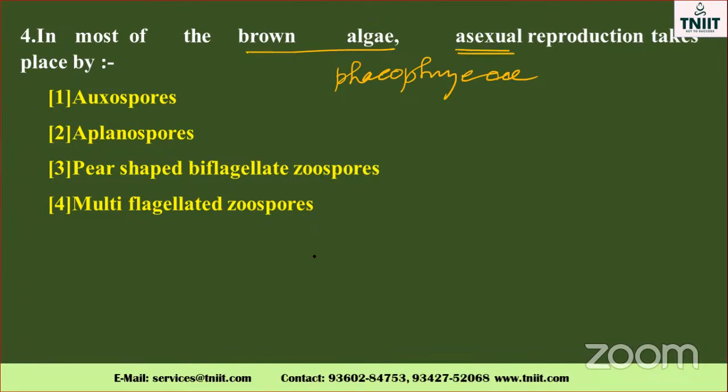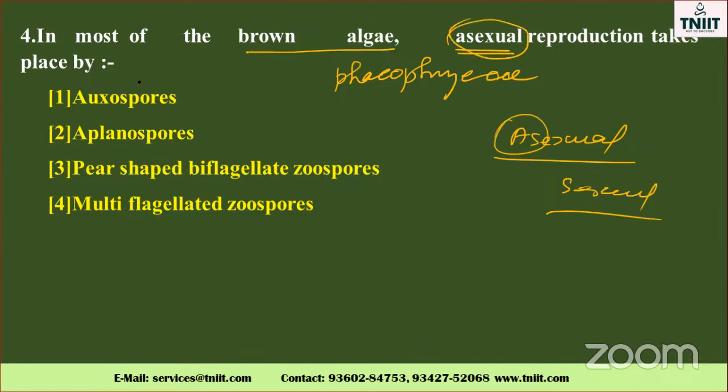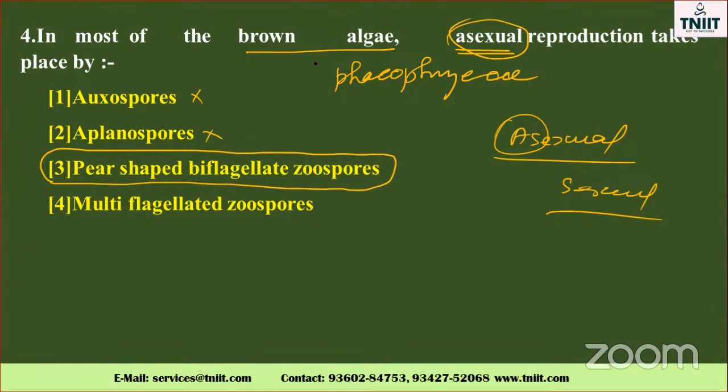Now we just discussed the asexual reproduction. Algae and fungi can produce asexual reproduction. How will it be there? Sexual reproduction, how will it be there? Those two things are very, very important. Particularly asexual, they asked. Reproduction takes place by oosspore? No. Aplanospore? No. Pear-shaped biflagellate zoospore. Yes. Pear-shaped biflagellated zoospore, for which one?